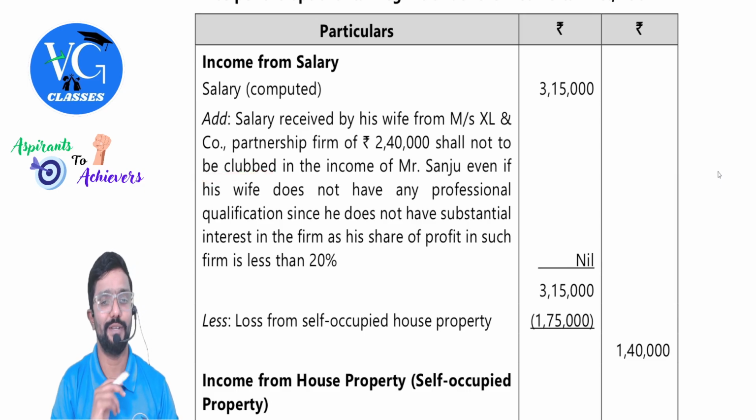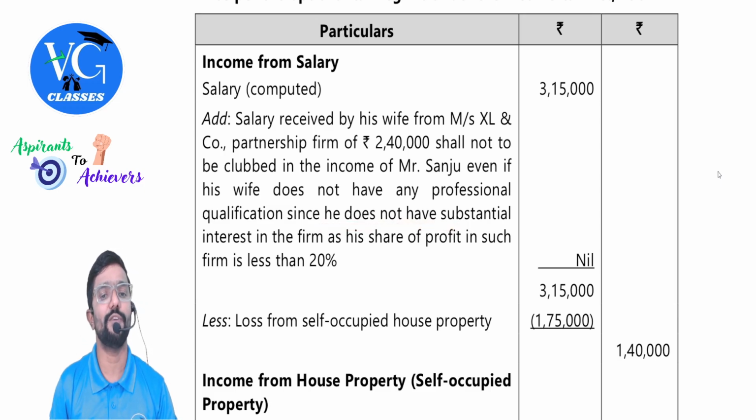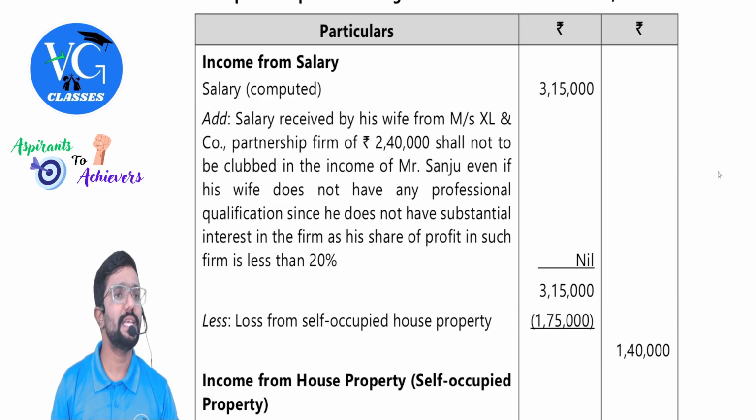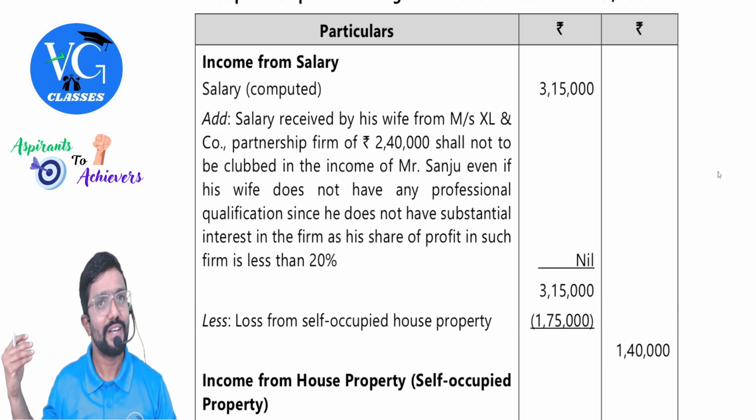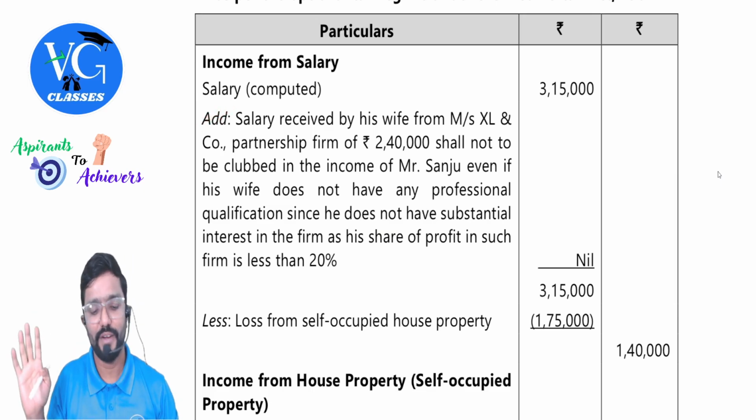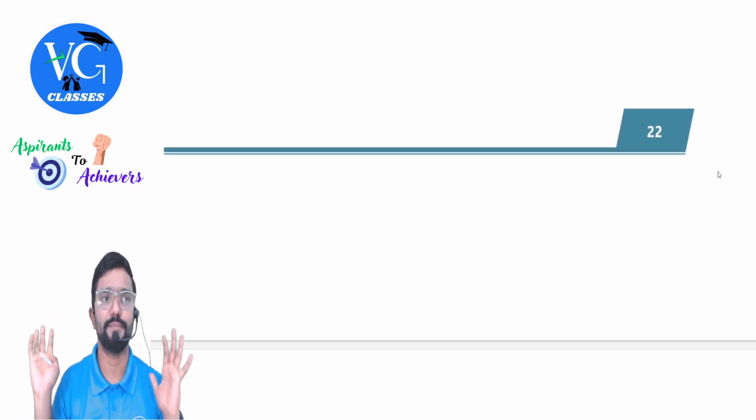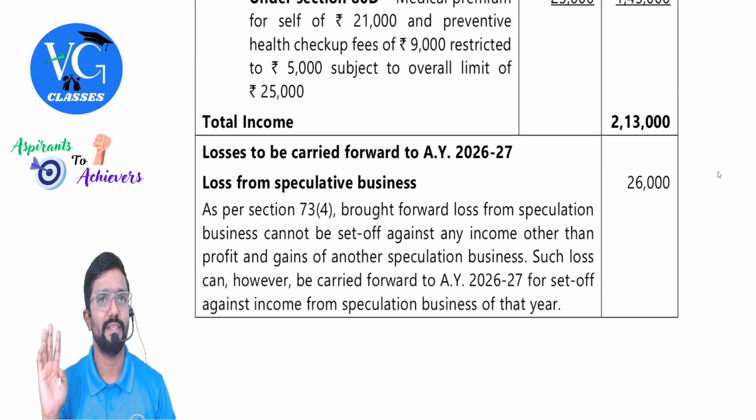shall not be clubbed in the income of Mr. Sanju, even if his wife does not have any professional qualification, since he does not have substantial interest in the firm, as his share of profit in such firm is less than 20%. No clubbing. Clear? But if at all clubbing gets attracted, it will get attracted under other sources. But this is not the right place to give the note. Better you give it later, maybe under IFOS or under your answers at the end, separately. Clear? Yes.